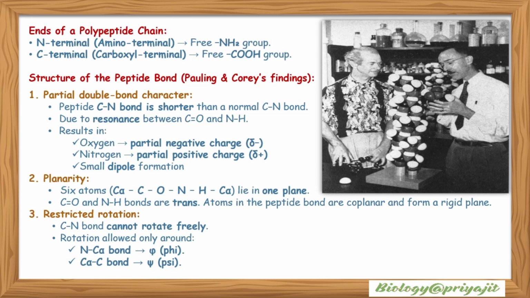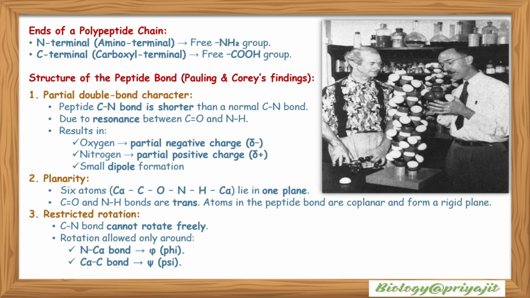Planarity: six atoms including the C-N bond, that is C alpha, C, O, N, H, C alpha, lie in one plane. That is, the C=O and N-H bonds are trans. Atoms in the peptide bond are coplanar, that is, they lie in the same plane and form a rigid plane.